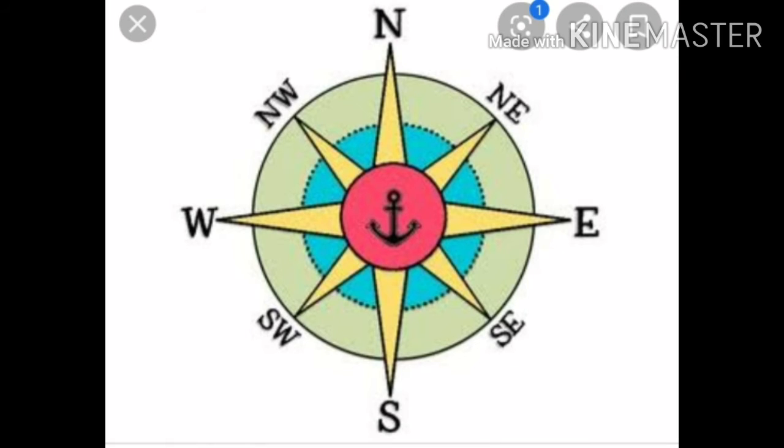Between north and east, we are having northeast cardinal direction. Between south and east, we are having southeast. Between south and west, we are having southwest. And between north and west, we are having northwest cardinal directions.